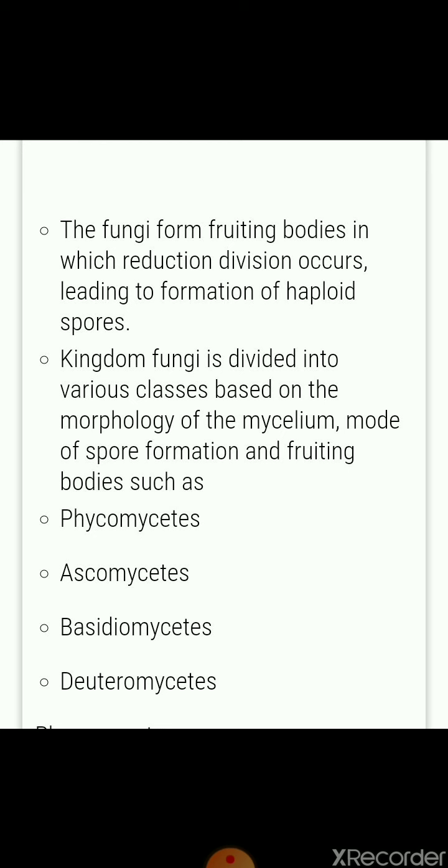Kingdom fungi is divided into various classes based on the morphology of mycelium, mode of spore formation, and fruiting bodies. So these are the bases of classification of fungi into different classes. On this basis, they are phycomycetes, ascomycetes, basidiomycetes, and deuteromycetes. So these are the four classes of kingdom fungi on the basis of mycelium, mode of spore formation, and fruiting bodies.